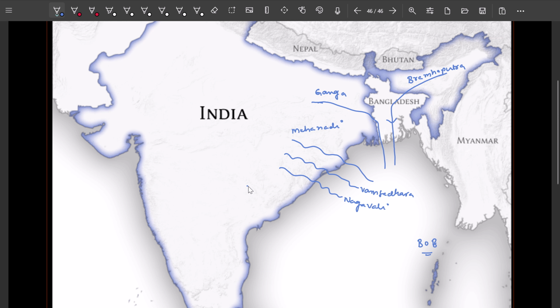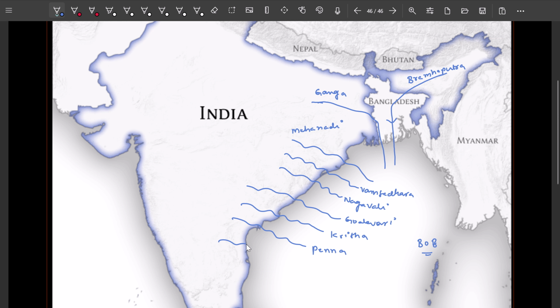After that we are going to see Godavari, and then Krishna. After that it is Penna.